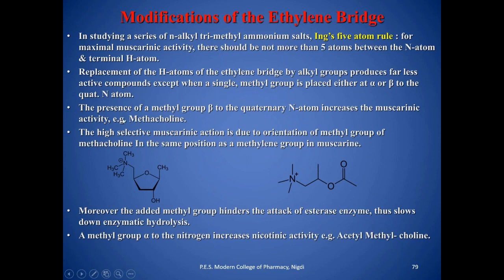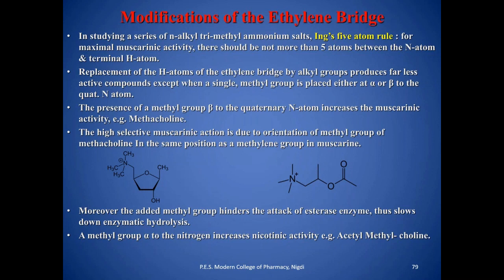The presence of a methyl group beta to the quaternary nitrogen increases the muscarinic activity. For example, methacholine. So this is methacholine. So if you increase the presence of a methyl group at the beta position to the nitrogen, this is alpha position, this is beta position. At this beta position, if a methyl group is present, then it will increase the muscarinic activity.